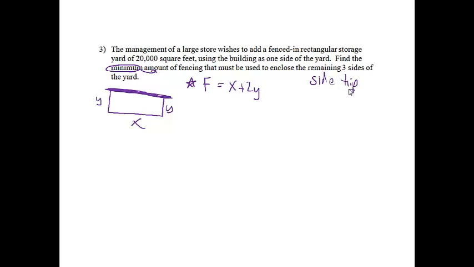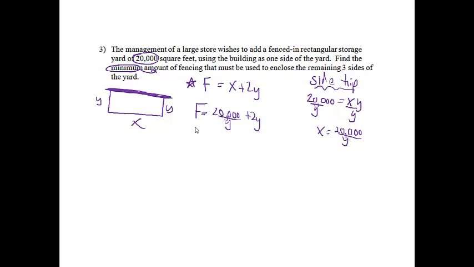So my side trip is going to be other information. They told me that I have 20,000 square feet, which is an area. So 20,000 equals the area of this rectangular storage yard, which is x times y. Then I'm going to solve this for either x or y. I labeled it wrong, so I'll make it easier and solve this for x. I'll divide both sides by y, so I get x equals 20,000 over y. So now I have F equals 20,000 over y plus 2y.